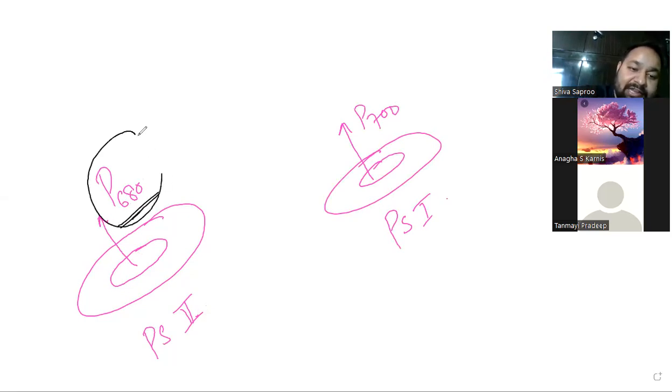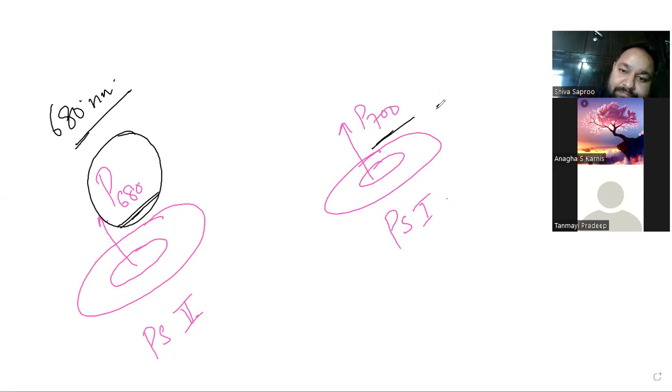So it can absorb light up to the wavelength of 680 nanometer, and the other will absorb light up to 700. Sir, is it up to or only that particular wave? Up to. The visible light on the spectrum has certain ends, from 400 to 700.